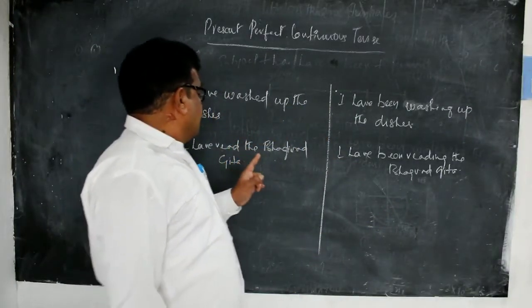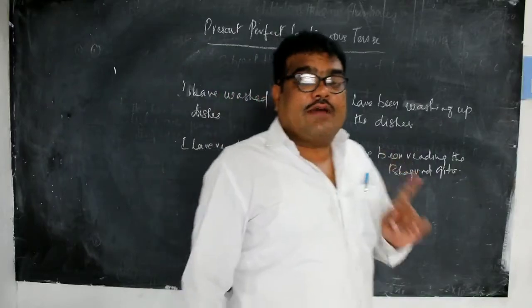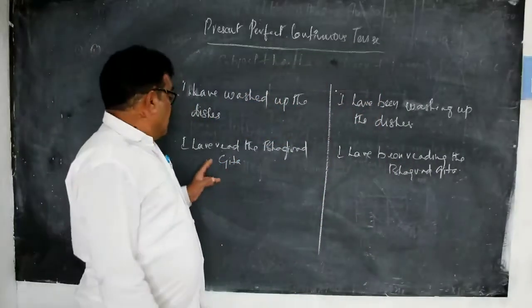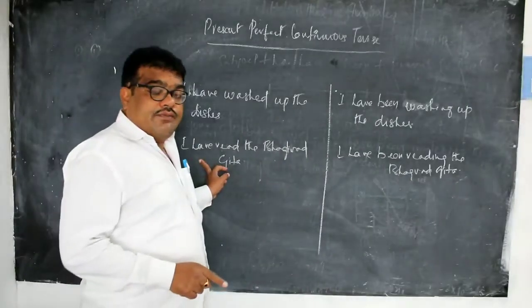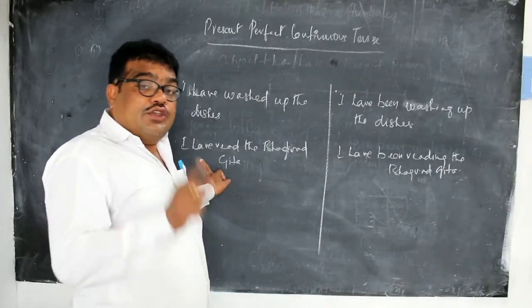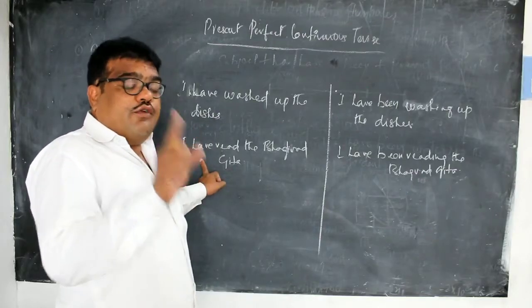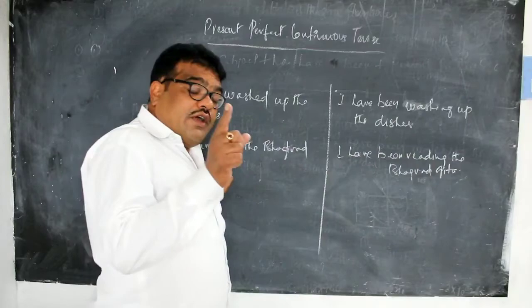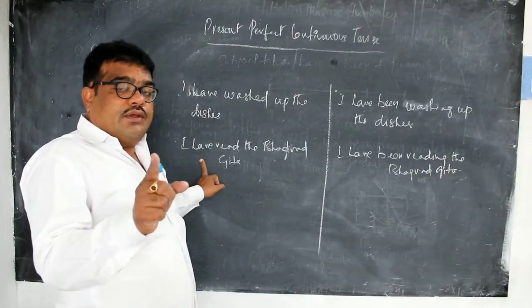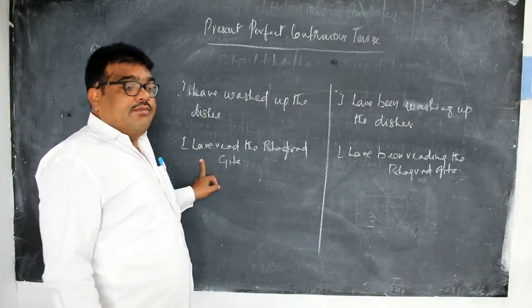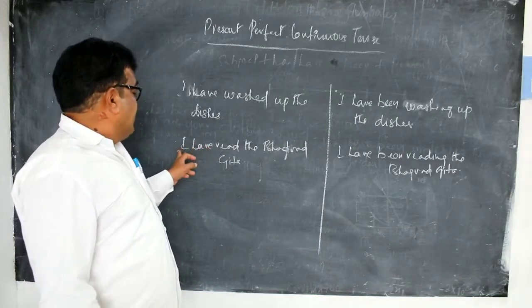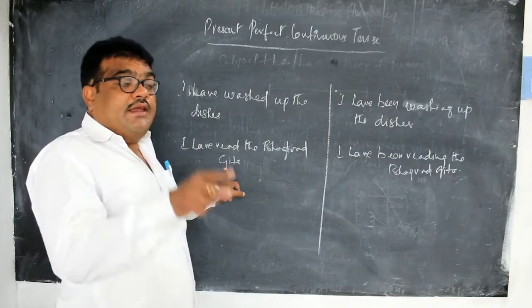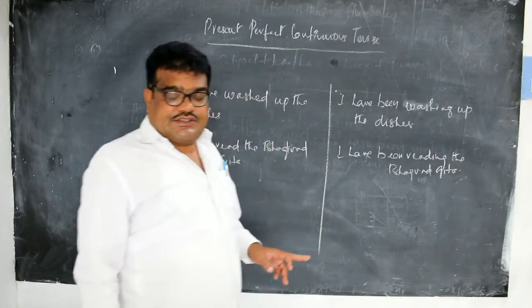If we use present perfect tense, for example, I have read the Bhagavad Gita, you can use it until you have the knowledge of the Bhagavad Gita. If you forget the knowledge, then the same sentence may be used in simple past tense.